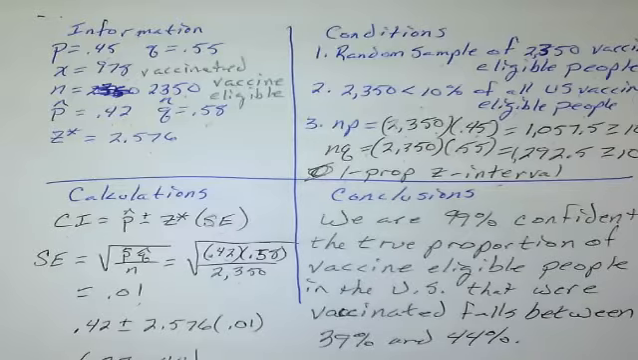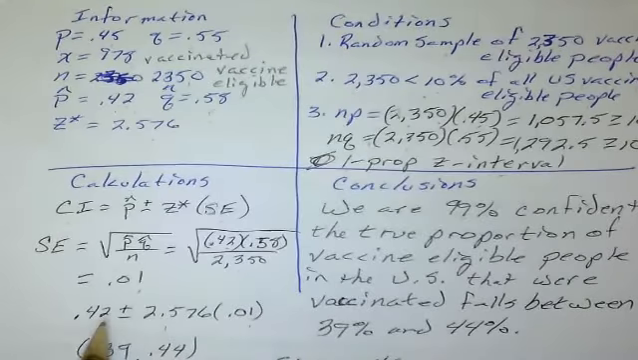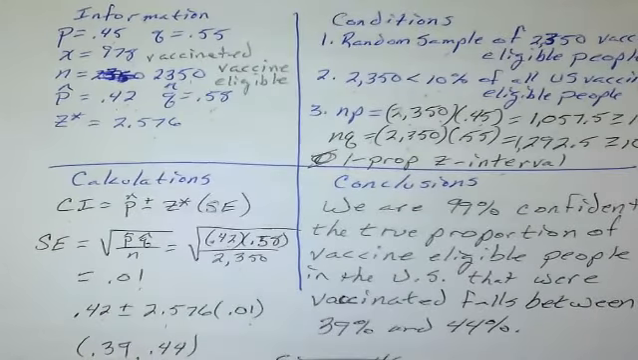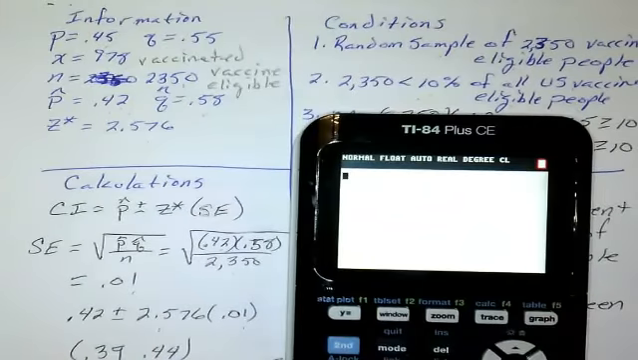Which leads us to these numbers: 0.42 plus or minus 2.576 times our standard error. Z star, standard error, P hat, I just plug in the numbers from what we're given. But my battery's low and I need to charge it. Okay, I'll do that in just a moment. Well, maybe not, it's already down. So I'm going to go ahead and show you this.